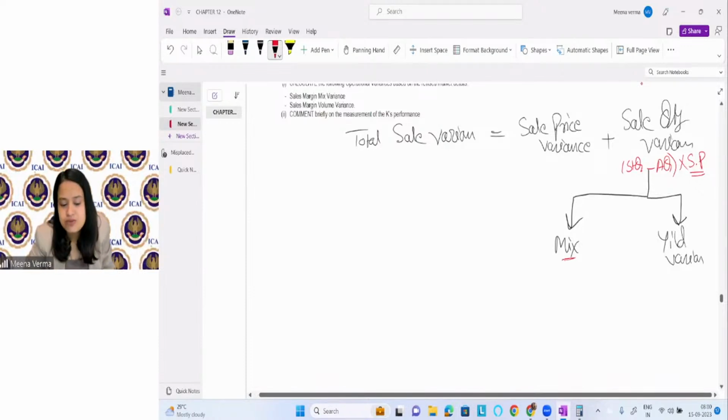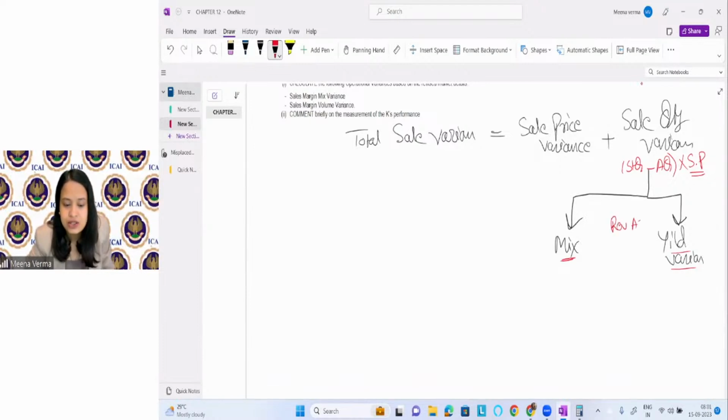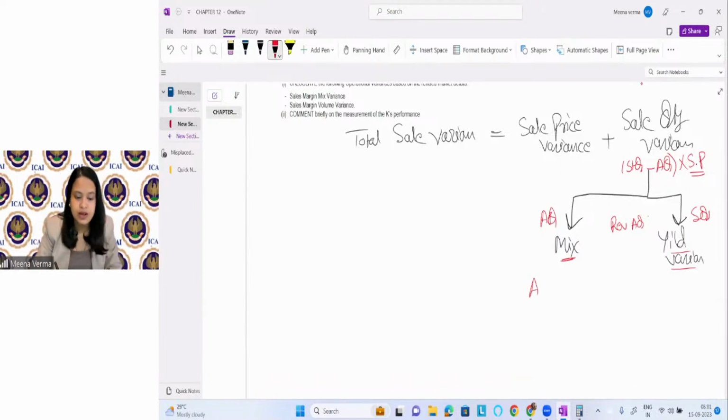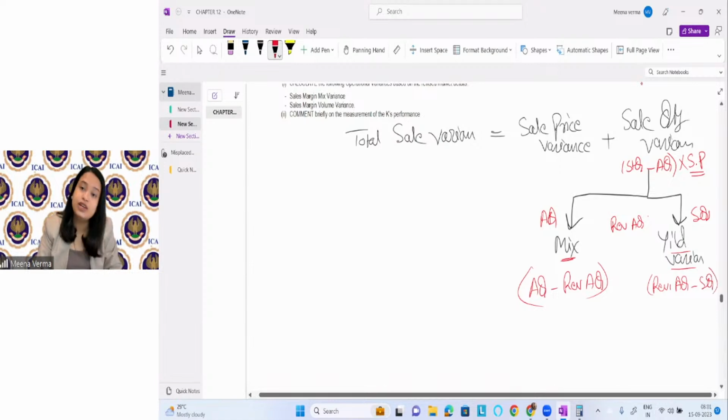Now the question comes, what is the mix variance and what is the yield variance? So we consider the revised actual quantity. We find in between the revised actual quantity. We see what is the actual quantity and what is the standard quantity. Actual quantity minus revised actual quantity will be your mix variance, and revised actual quantity minus standard quantity will be your yield variance.